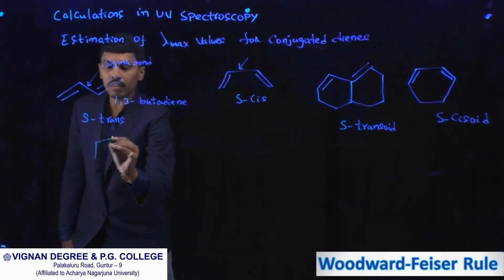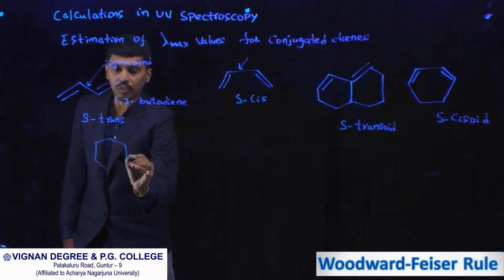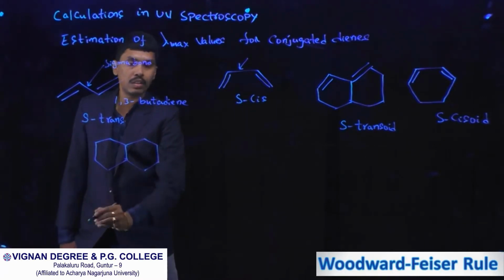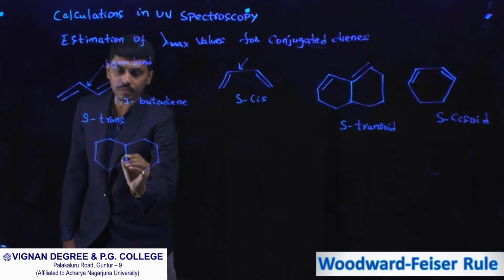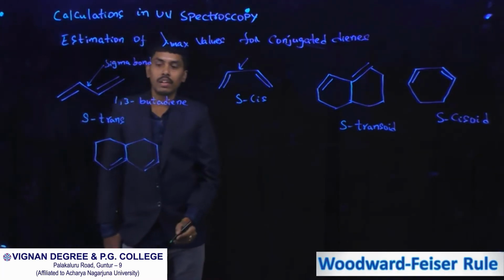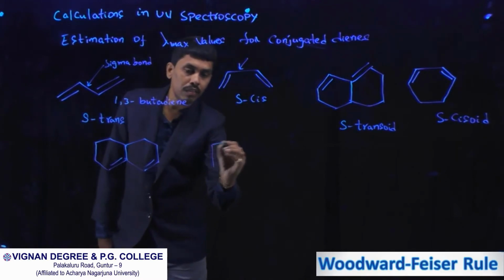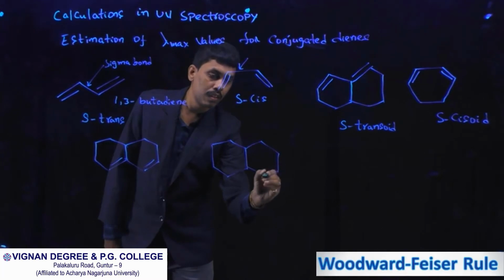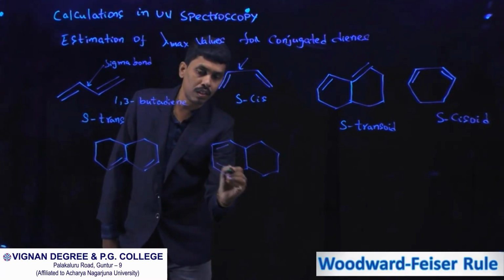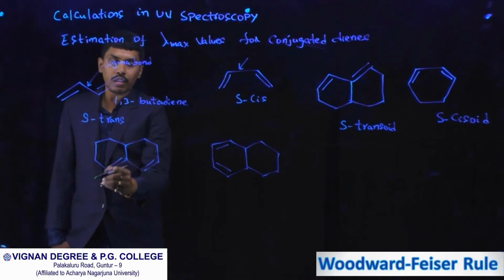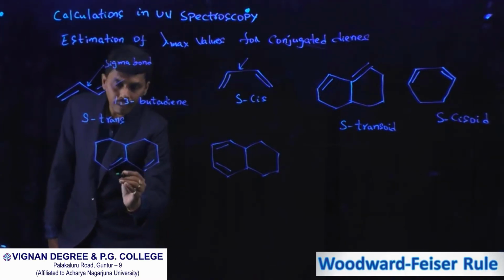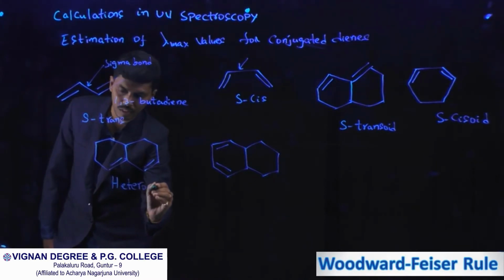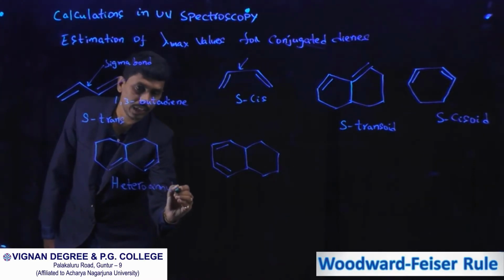If you take this transoid compound like this, and the other one like this, these two double bonds are present in two different rings, and this is called heteroannular diene.